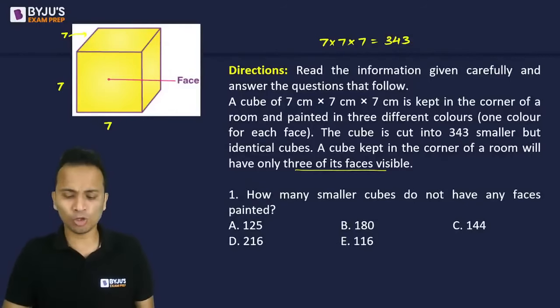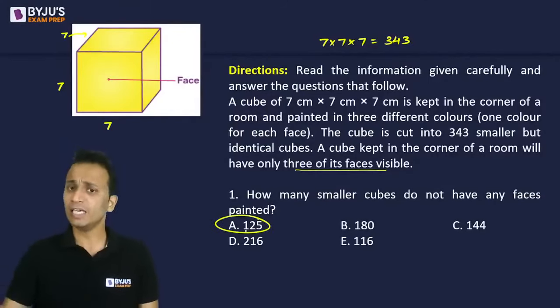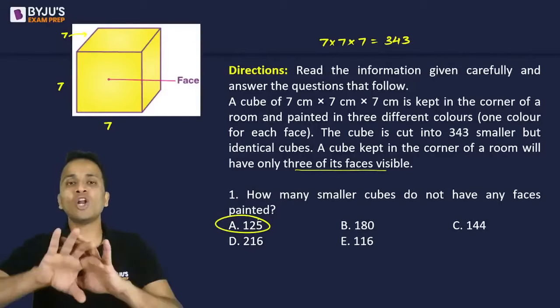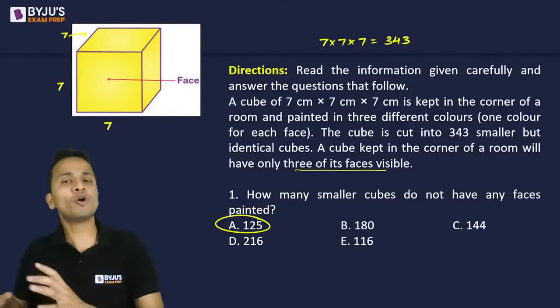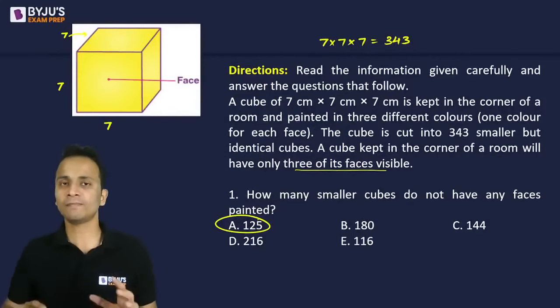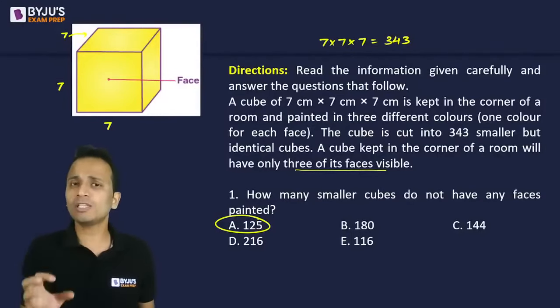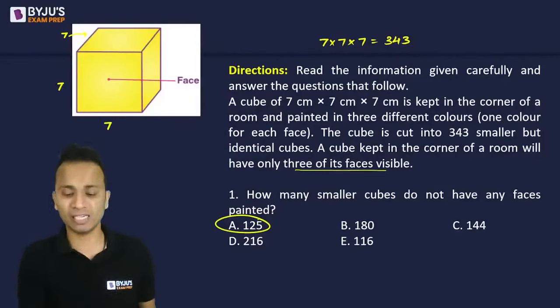Those who have given option A as the answer, 125, this would have been the answer in case the cube was not kept in the corner of the room and all the faces of the cube were painted. That means if we had painted all 6 faces, then 125 would be the answer.